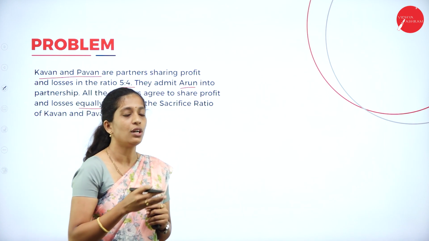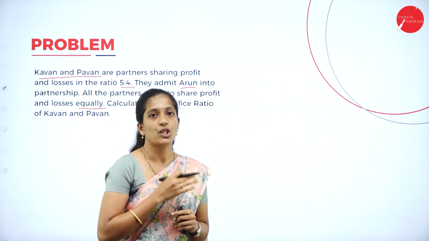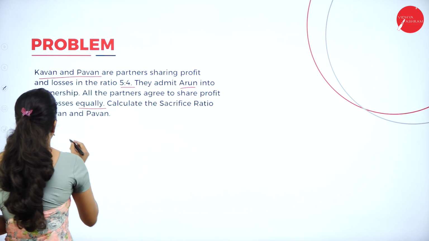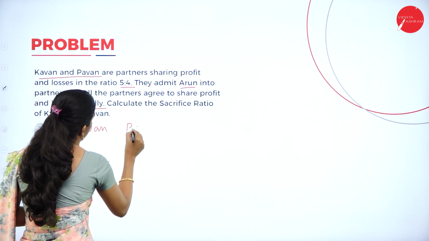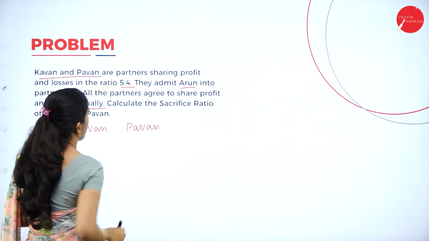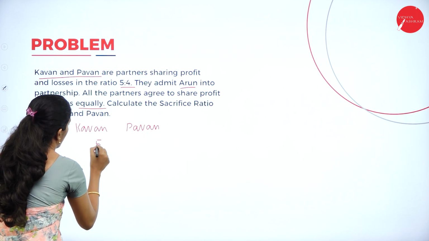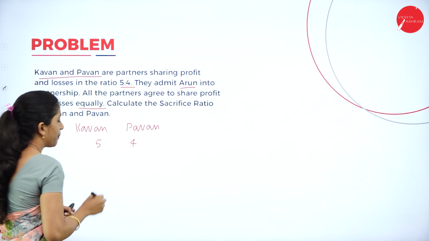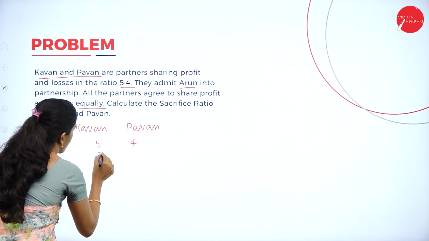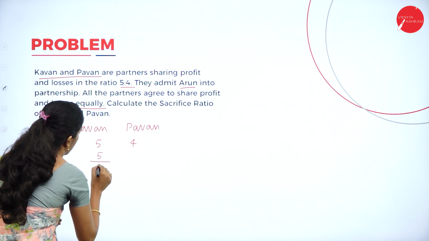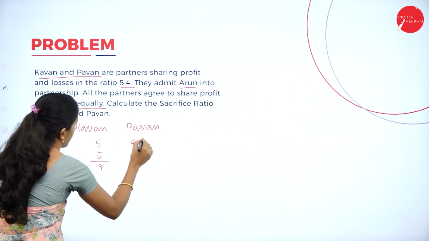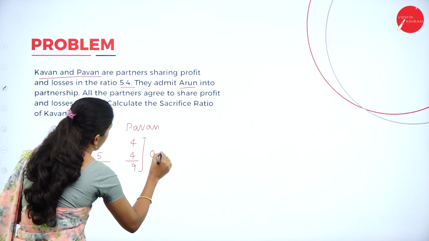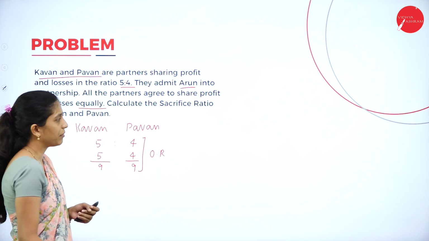First, what they have given in the question, we shall write it. Who are the partners? Kavan and Pawan are partners. What is their profit sharing ratio? 5:4. It can be written in the form of fraction. So 5 plus 4, 9, and here 5/9 and 4/9. It is the old ratio. They have given.